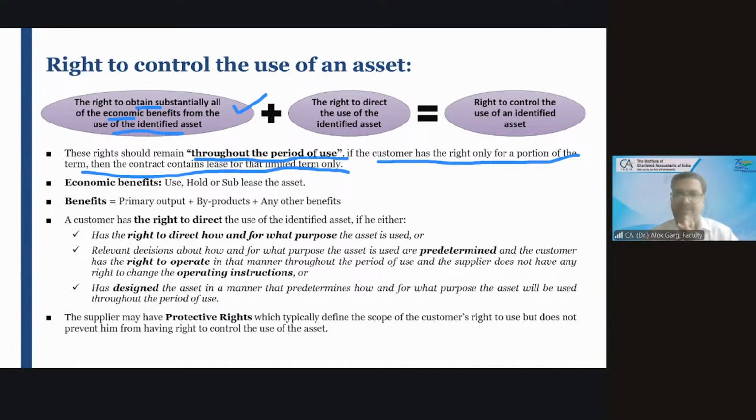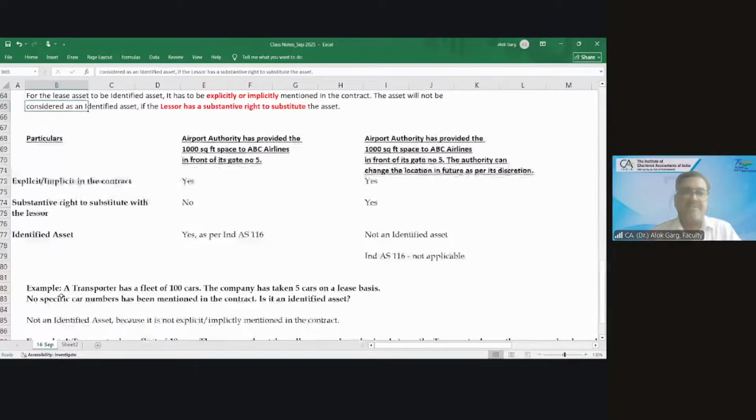Okay, right? So friends, what is the first condition? The first condition is that the benefit from the use of the asset should lie with the lessee. Second, the decision about how to use the asset and for what purpose the asset is used has to be lying with the lessee, right? Then you can say that the right to control the use of the asset is lying with the lessee. So what are these two conditions? Right to control the use of an asset, right to control the use.